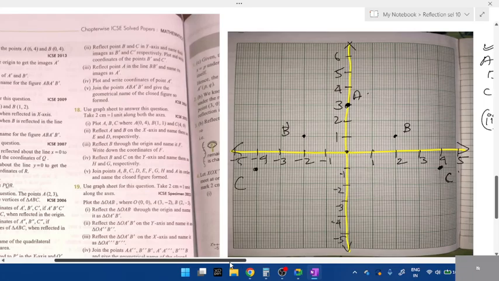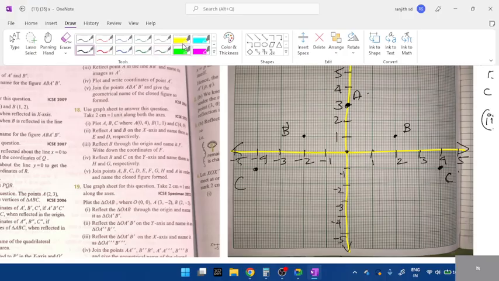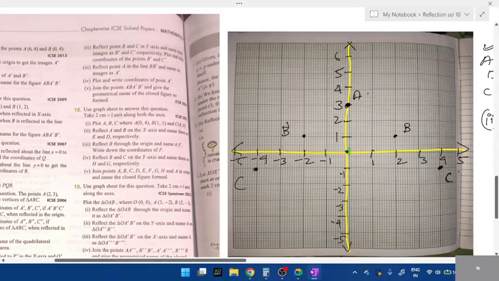Next, reflect point A in the line BB dash. See, the reflection of point lies in B and B dash. So what you do is, you don't have to connect it, student. Draw dotted lines. In exam, look, the green one should be dotted line. Connect this B and B dash. Now this becomes the mirror. It's not the x-axis or y-axis. This becomes the mirror. Now from this dotted line to A, how many boxes are there total?